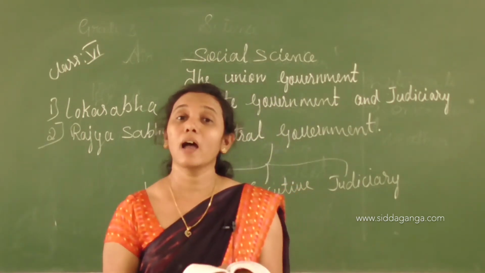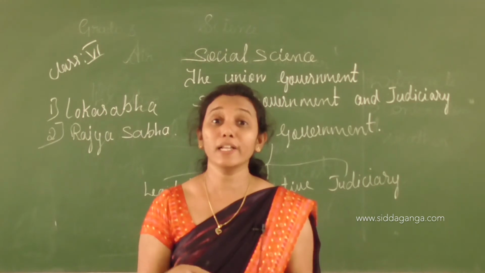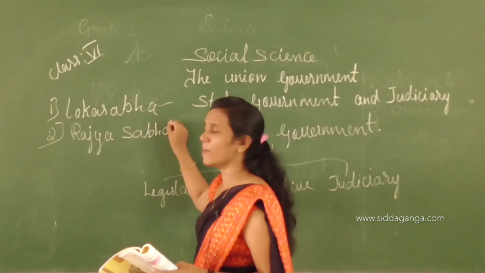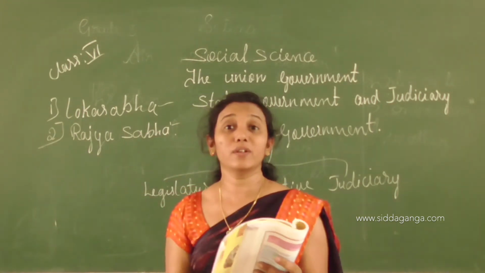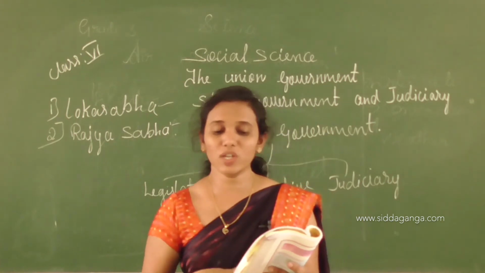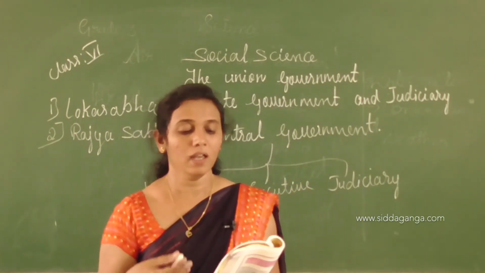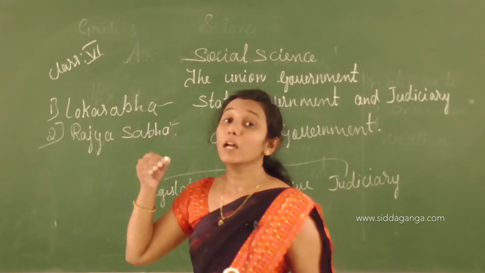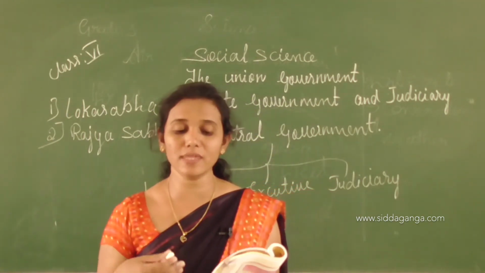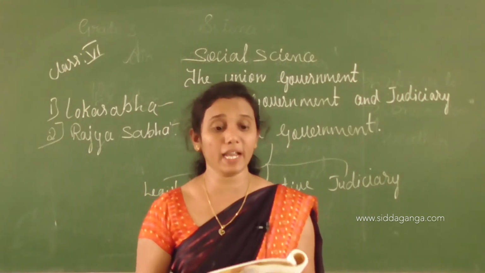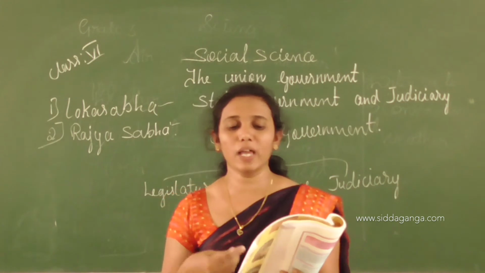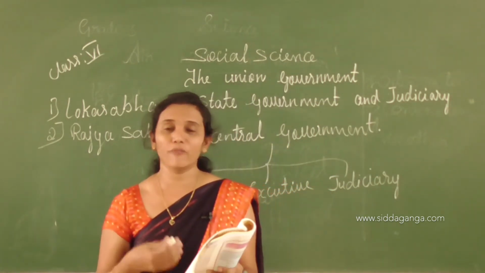First one is what, children? Lok Sabha. Second one is Rajya Sabha. The sessions of the Parliament are held in the Parliament House at New Delhi. Here the members of the Parliament discuss various issues and make laws which are applicable to the whole of India.